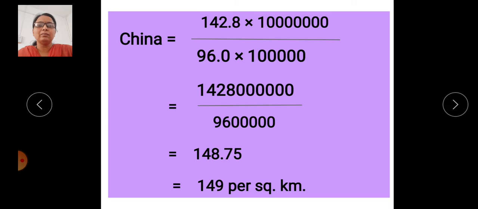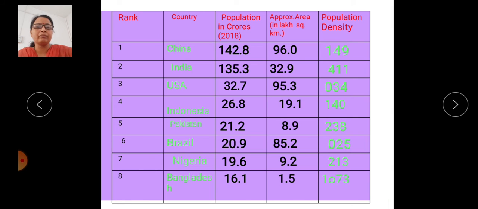Now the answer is 148.75. We take a round figure here, 149 per square kilometer. So we can say the population density of China is 149 per square kilometer. In this way we can calculate the population density for each country in the chart. For example, China has a population density of 149, so 149 people occupy each square kilometer.